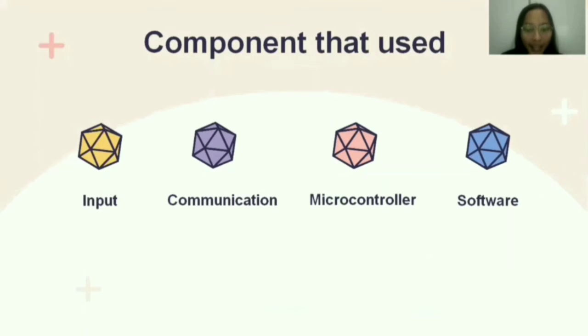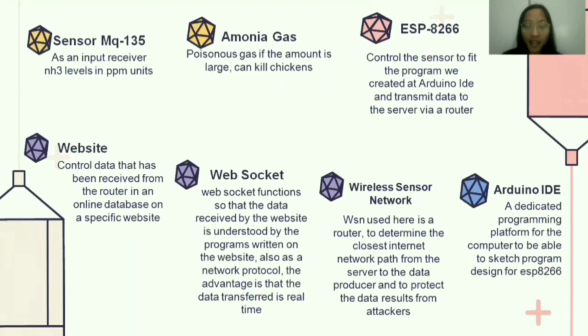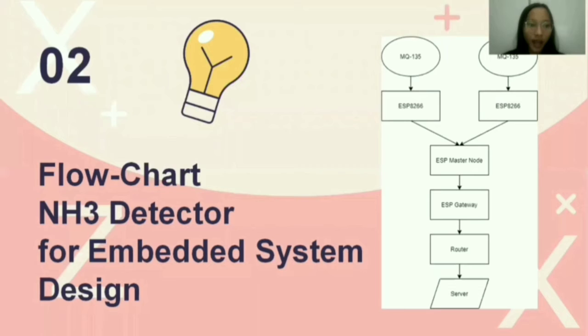And the last component is software. The software component is Arduino IDE. Arduino has a function as a dedicated programming platform for the computer to be able to sketch programs designed for ESP8266. And I will explain the second topic, which is the flowchart of the NH3 detector for embedded system design.